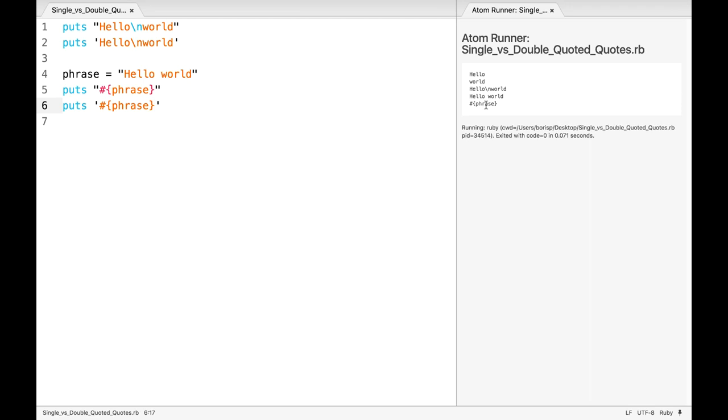So those are the two big differences between single and double quotes. Line breaks do not work in single quotes, and interpolation does not work in single quotes. Generally speaking, because of the additional functionality, you're going to see double quotes appear much more often in Ruby code, but sometimes single quotes do serve a purpose. For example, if it's encasing something like a double quote. So I did want to introduce you to both options.